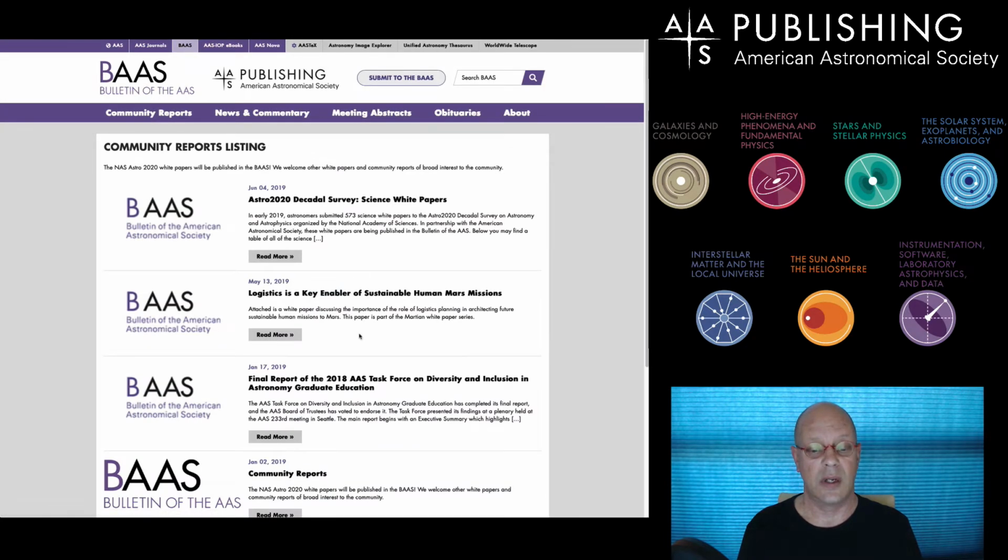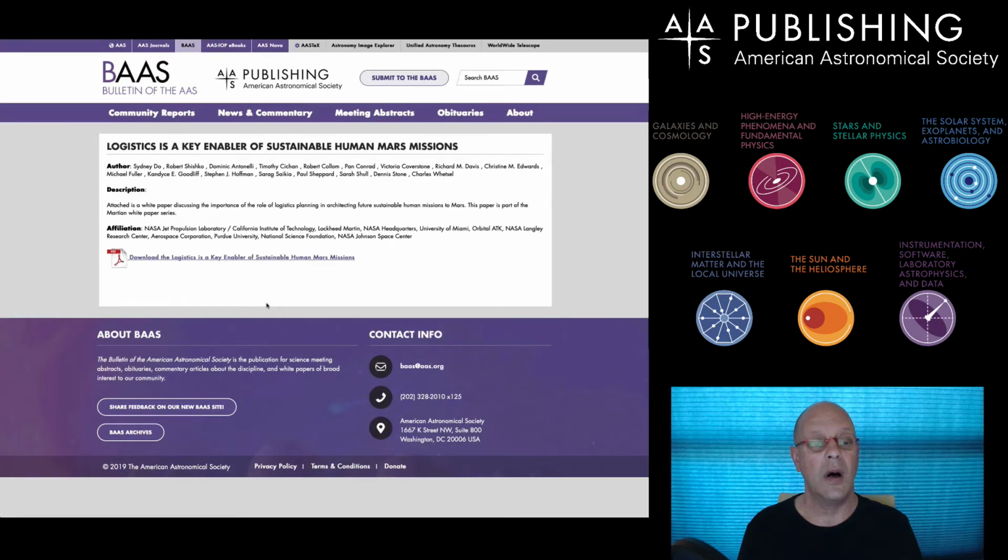We've got an article. Here's an interesting one. This is a white paper on logistics being a key enabler of sustainable human Mars missions by Sidney Doe et al. And it's a white paper discussing the role of logistics as humans endeavor to go to Mars.